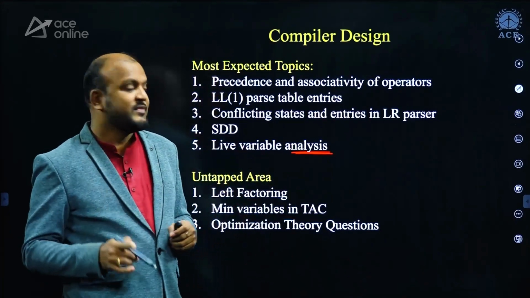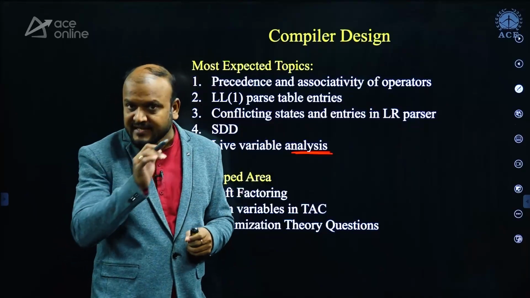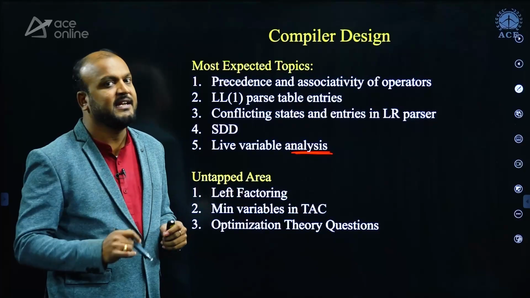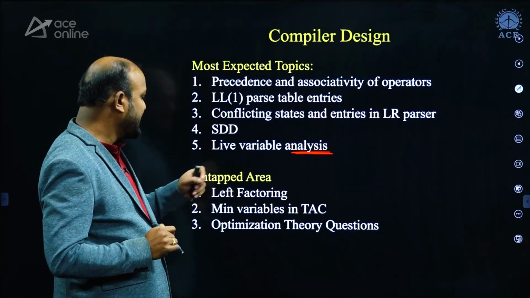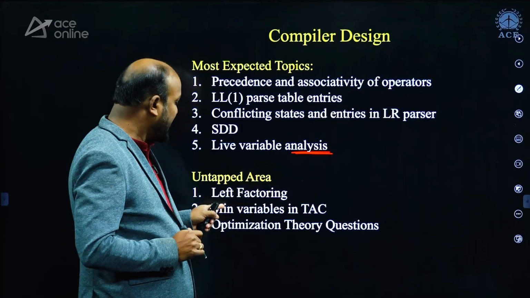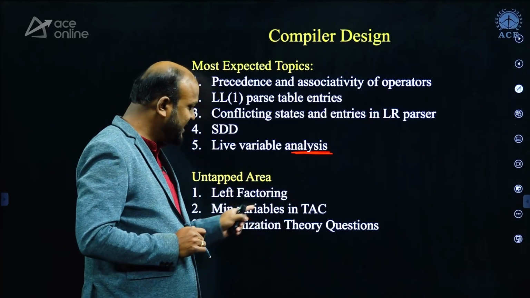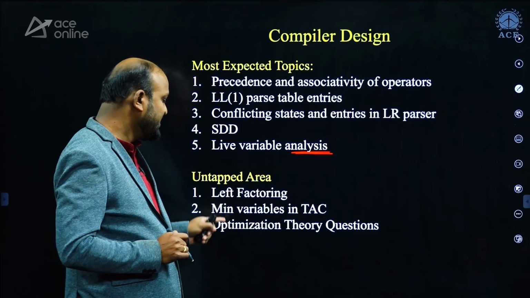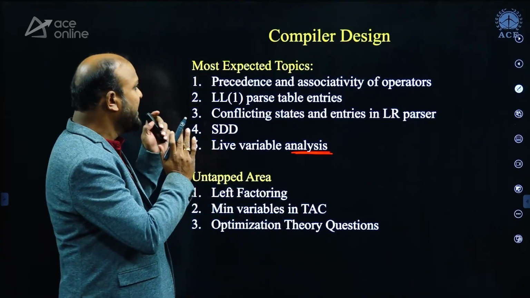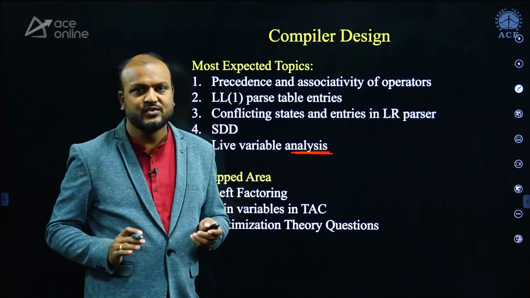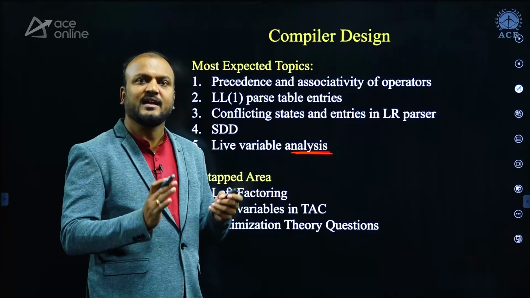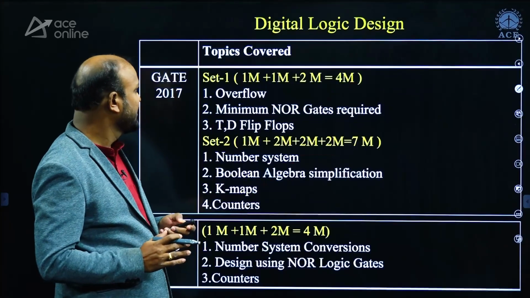From 2021 onwards, the live variable analysis topic was introduced. And from this topic, you can definitely expect a 1 or 2 marks question. And untapped areas are left factoring. So far, no question is given on left factoring. And how many variables are needed? Minimum variables needed in 3 address code, and optimization, some theoretical questions for 1 mark. These are the expected topics along with the topics I have shown, and these are some of the untapped areas. But focus on untapped areas also.